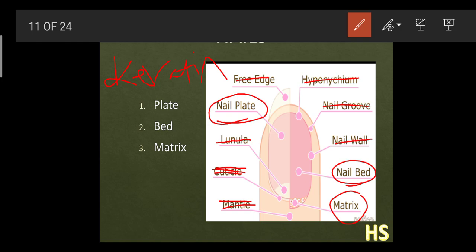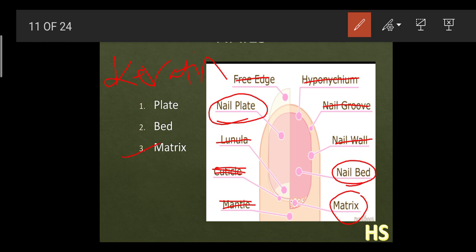The second part is the bed. This bed lies just below the nail plate, on the lower surface. So that is why this bed is also called the root part of the nail. And the third one is the matrix.